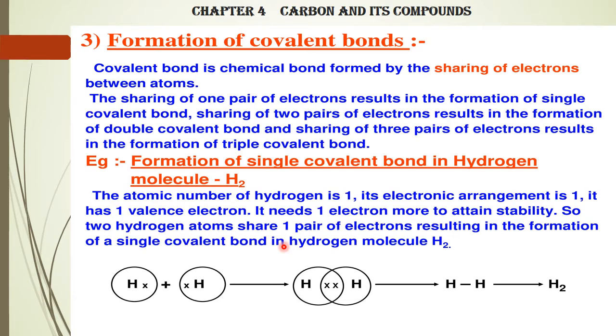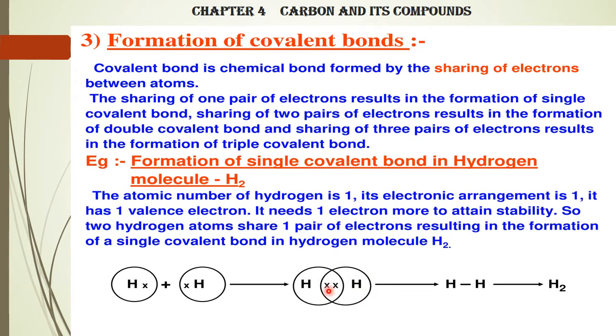We have seen the picture there before. Single covalent bond. So here we are learning about single covalent bond first. That is for carbon. This is for the hydrogen molecule. So hydrogen, 1 electron, another hydrogen with 1 electron, they share. So the first hydrogen will now have 2 electrons. So it is complete, stable. Another one, 2 electrons.